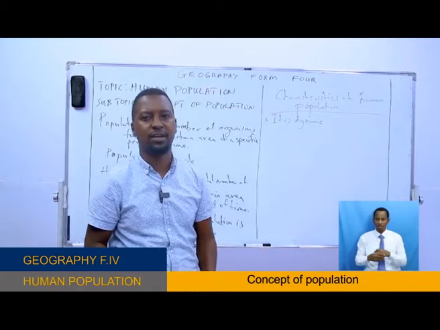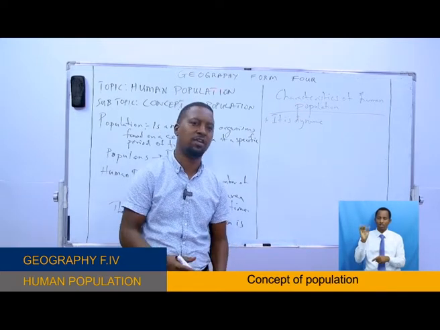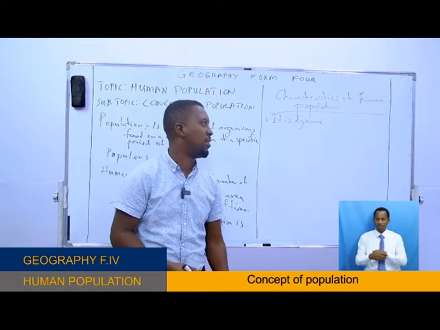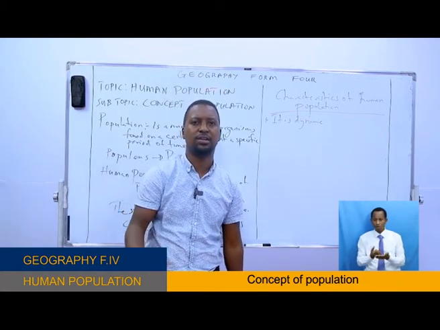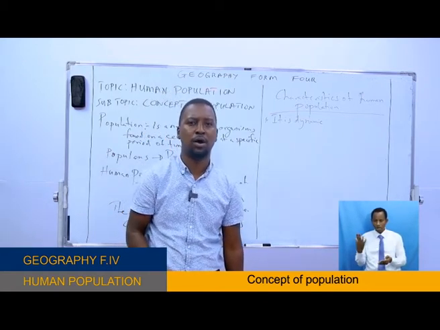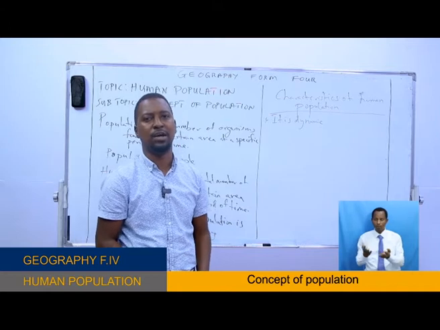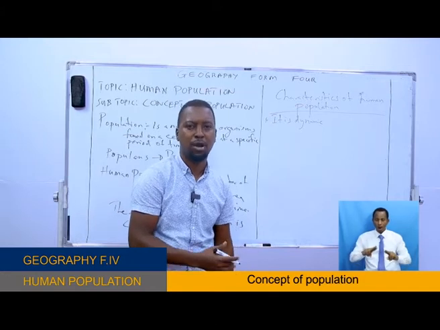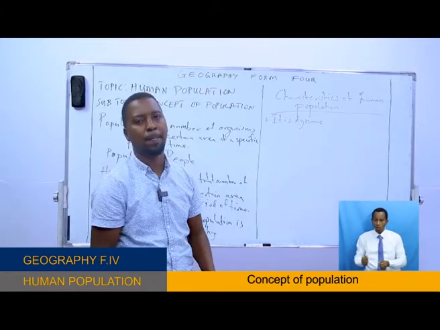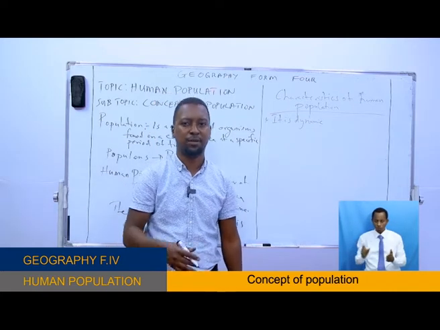Dynamic is the opposite of static. Human population is never static. It changes over time. And what influences the changes of human population can be three things, okay? The first one is birth. The number of people who are being born in a particular area can change the number of population in that particular area, to increase, or death, to decrease, or migration. People move from one place to another to settle. They are from maybe Morogoro, they come to live in Dar es Salaam, so they change the population size, the number of people in this particular region of Dar es Salaam.